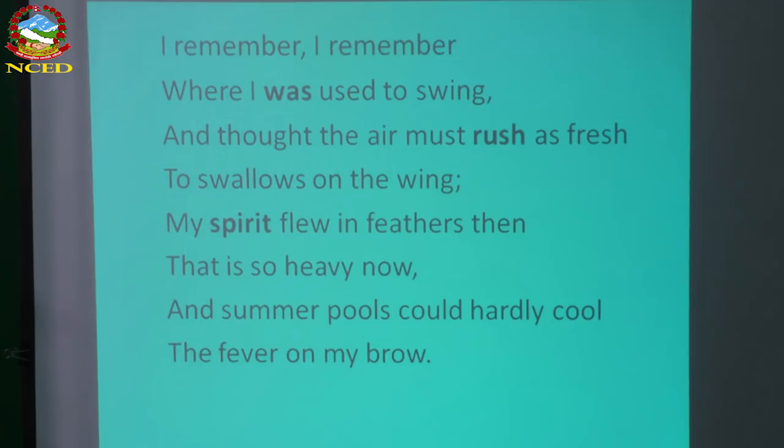The birds might feel that kind of fresh air while flying in the sky. The speaker also felt the same thing, like the flying birds. So this is what the speaker talks about.